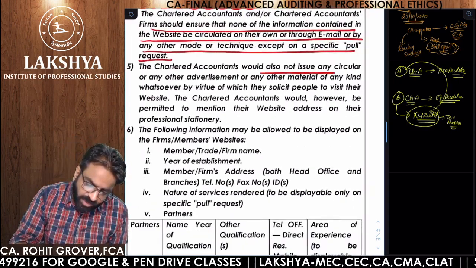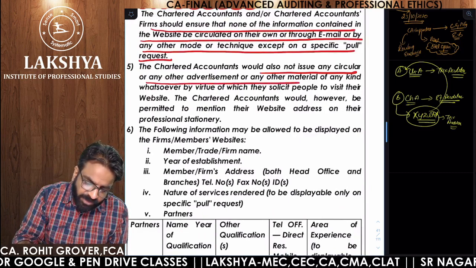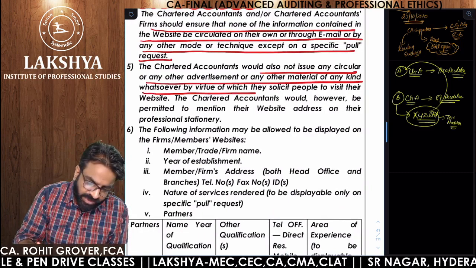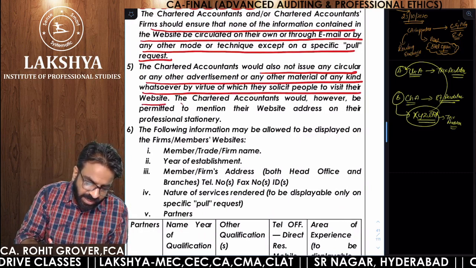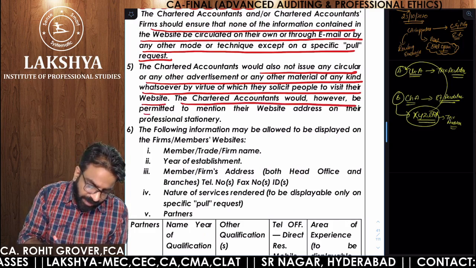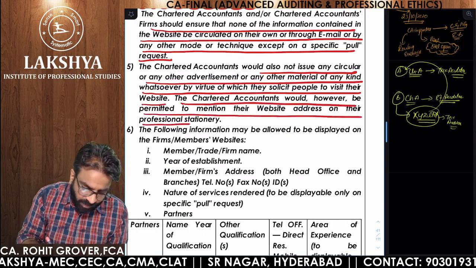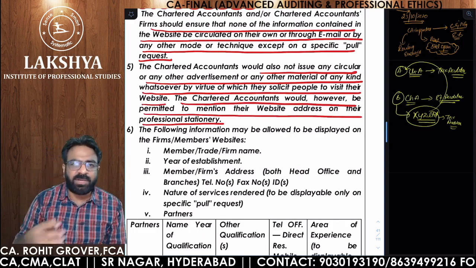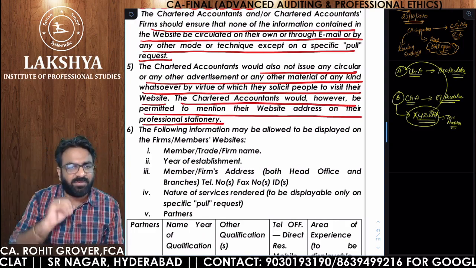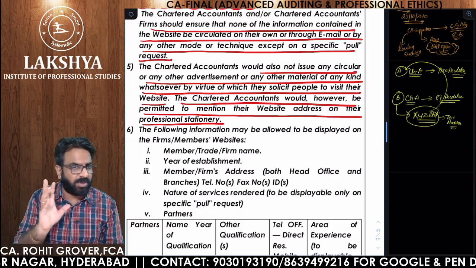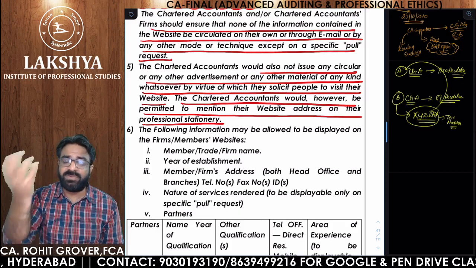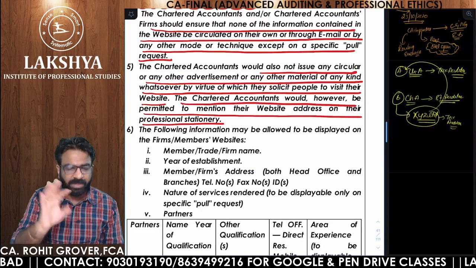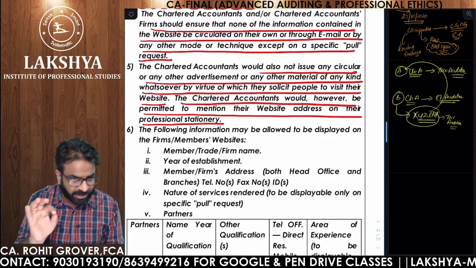Chartered accountants would also not issue any circular or any advertisement or any material of any kind whatever by virtue of which they solicit visits to their website. The chartered accountant would, however, be permitted to mention their website address on their professional stationery. What they are saying is that you should not advertise in the newspaper that Grover and Associates has made a website. No, that is not allowed. It means you are indirectly telling people to visit your website. Are you getting the point? So advertisement relating to website is not allowed.